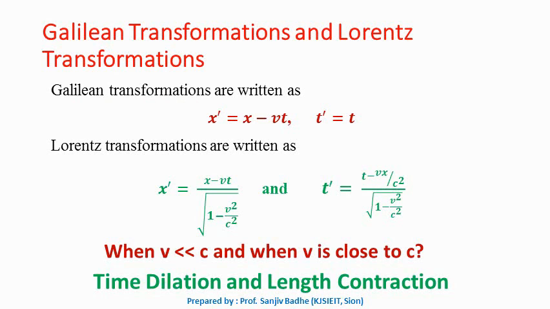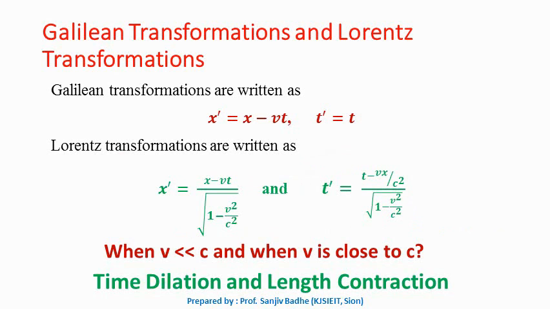This means Galilean transformations are not totally wrong, but Galilean transformations will be applicable only for the velocities which are much less than the velocity of light. When velocity of the object becomes comparable to velocity of light, then Galilean transformation will not be applicable, and we will have to go for Lorentz transformation.